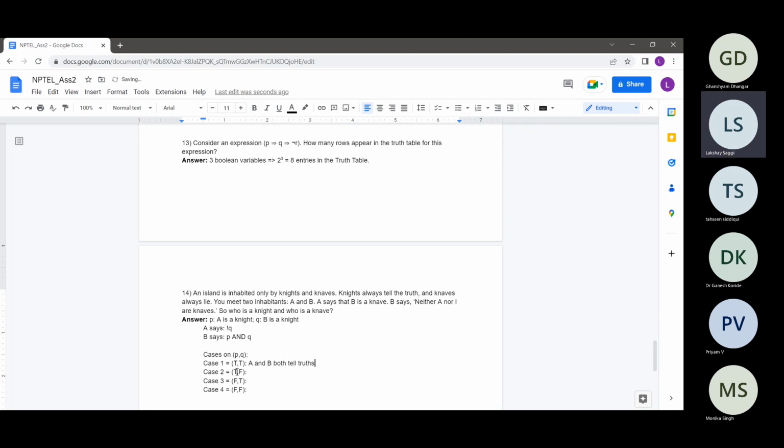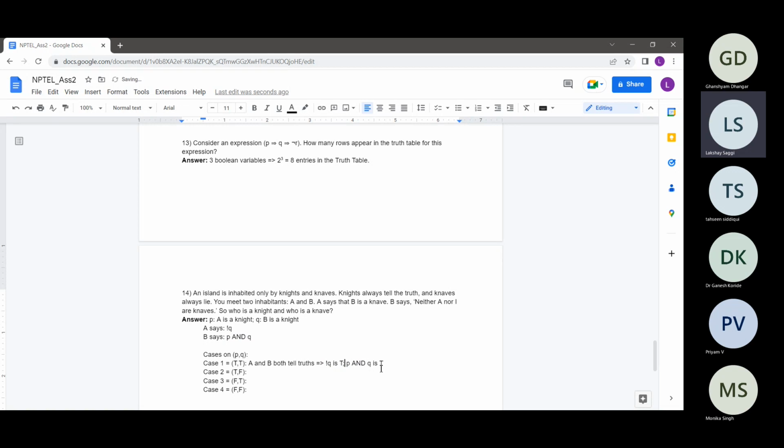If A and B both are telling truths, then not Q is true, and also the statement which B says, P and Q, is true. These both statements should be true because A and B both are telling the truth. A was saying not Q and B was saying P and Q.